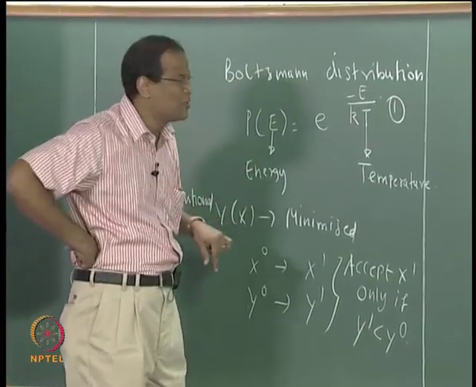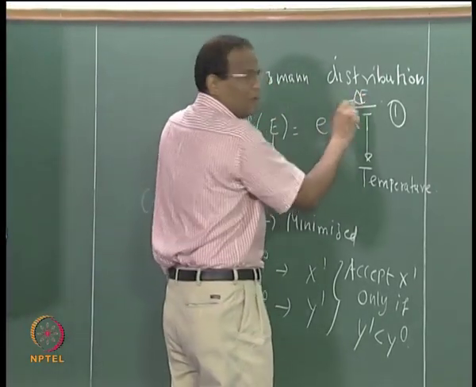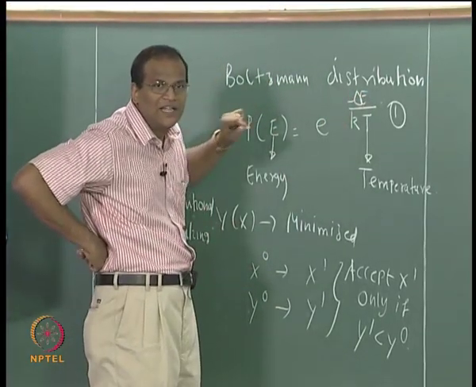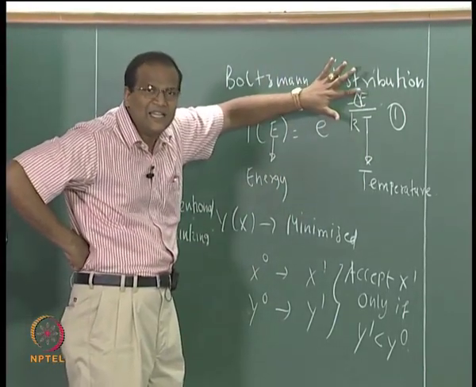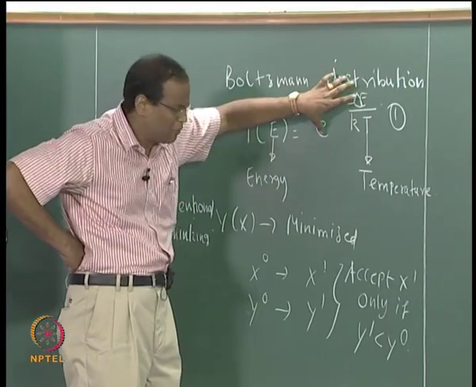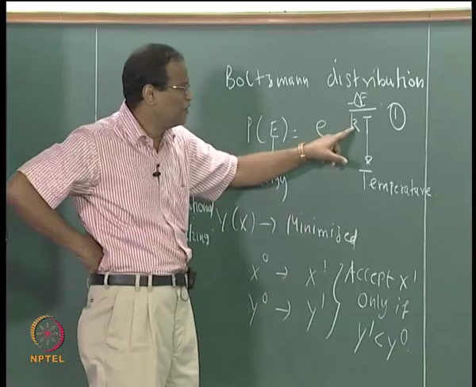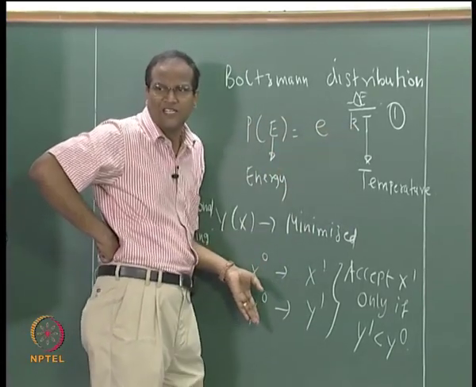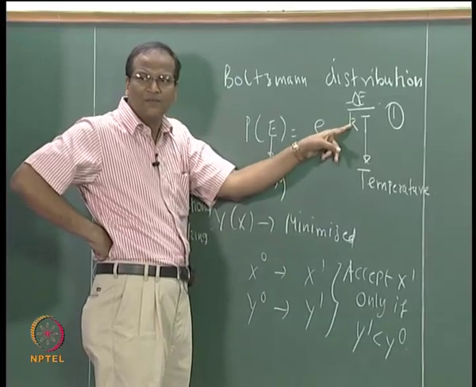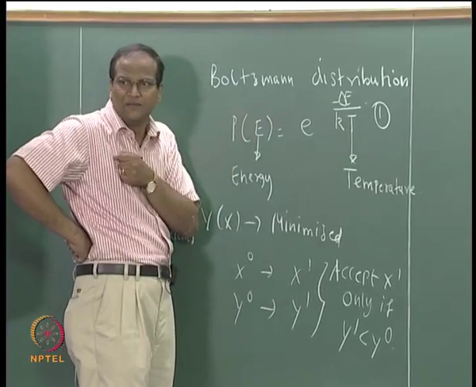How do you use the Boltzmann distribution? This E, replace it by e to the power of minus delta E, that is a change in the energy, right. This change in the energy in the Boltzmann distribution is equivalent to change in the objective function. Boltzmann constant, you can make k equal to 1 for our optimization. So you make k equal to 1, you make delta E equal to delta Y, and T is a temperature.